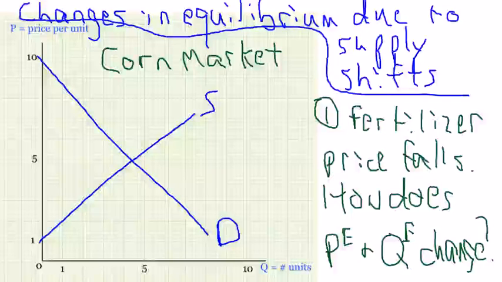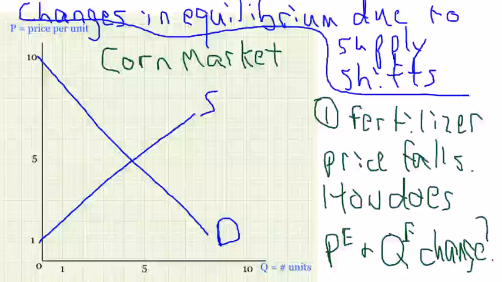In this video, we're going to look at how the equilibrium price and quantity of goods changes due to supply curve shifts. Notice here that I already have drawn a supply and demand for the corn market. And our first question says, fertilizer price falls. How does that change the equilibrium price and quantity of corn?